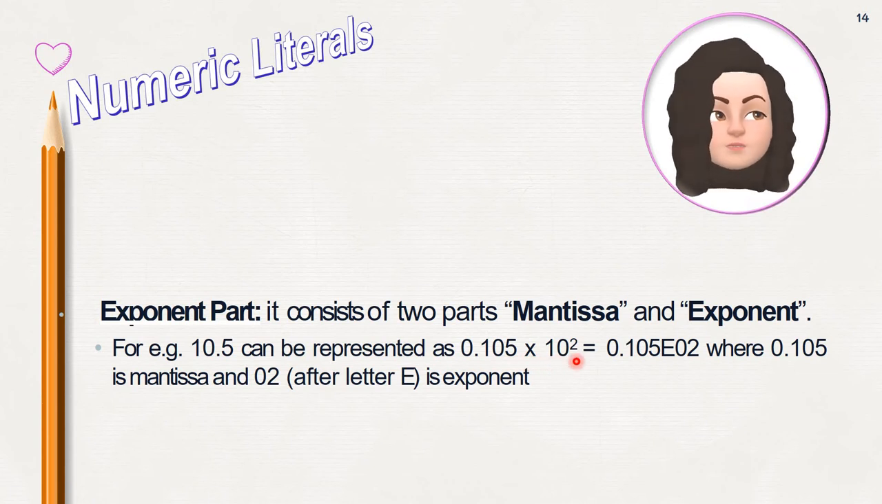So we write the number first, 0.105, then the letter E, then the power, which is 2, so you write 02. The first part is known as the mantissa, and the part which comes after the letter E is the exponent.